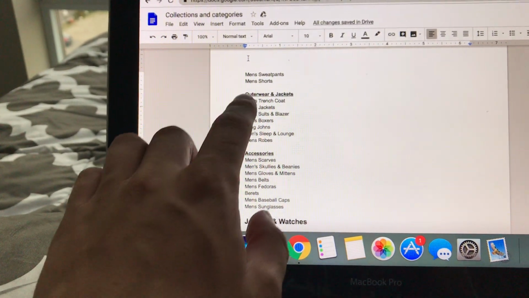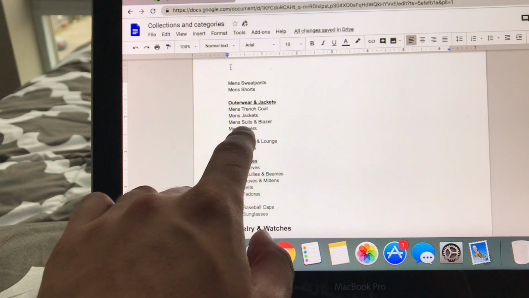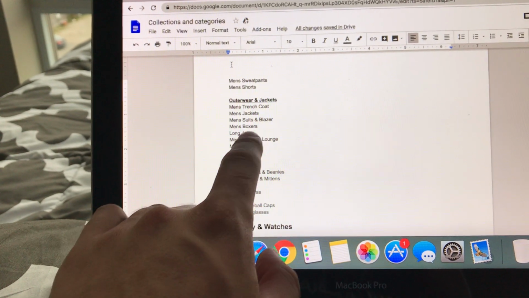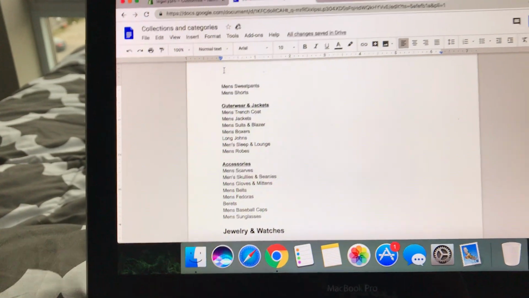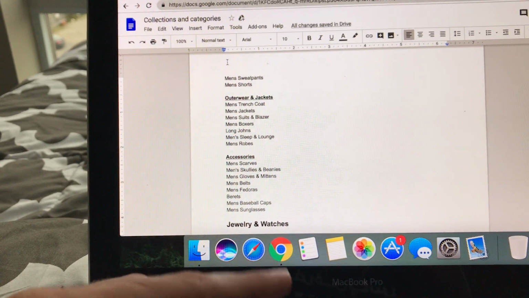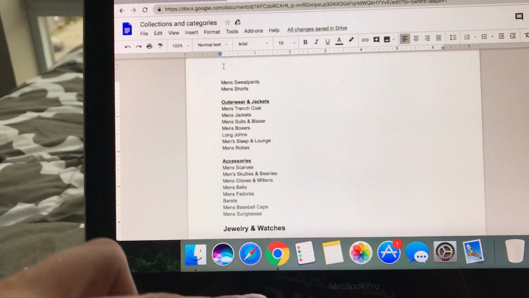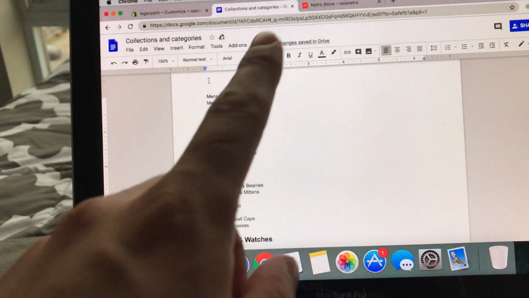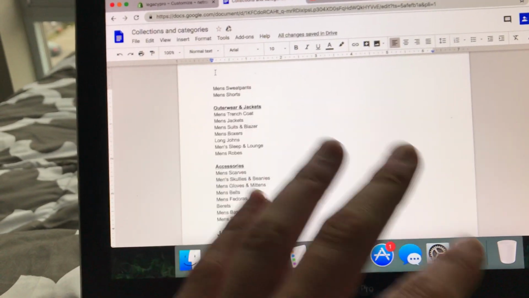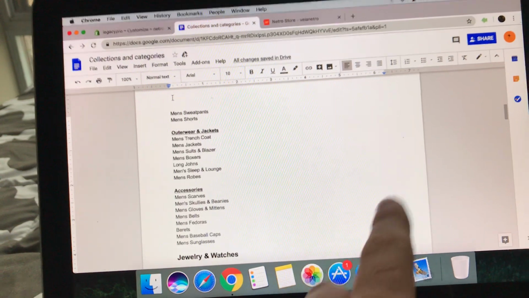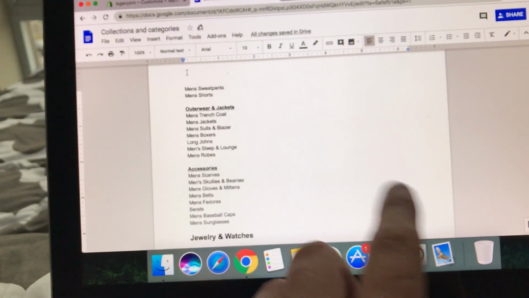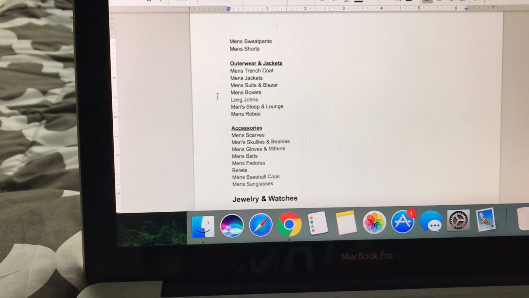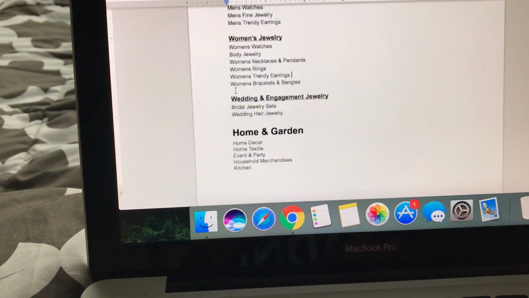So the title, men's hyphen suits and blazers for the collection, and at the bottom of the collection, it's going to say product tag. You guys already know how the collection pages look when you're editing them. At the bottom it says product tag, same or similar to, I forgot what it says, and then it's going to say the title again, and you're going to change that one as well to men's hyphenated S, right?